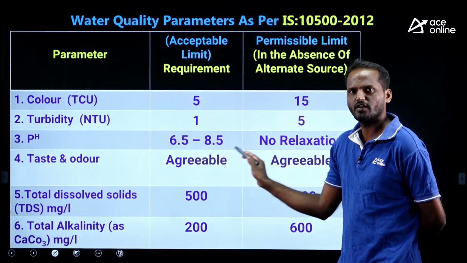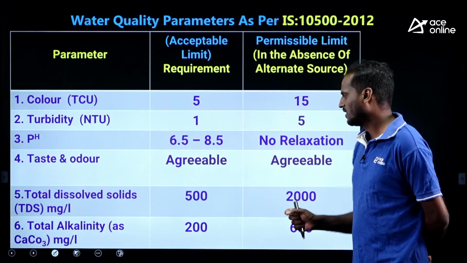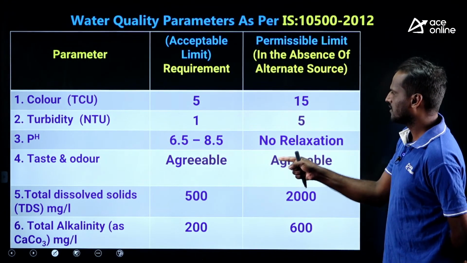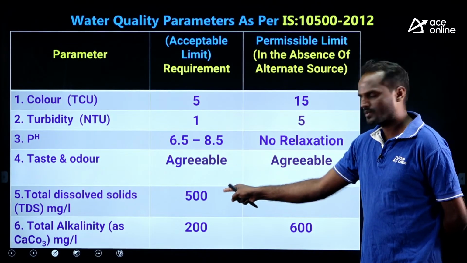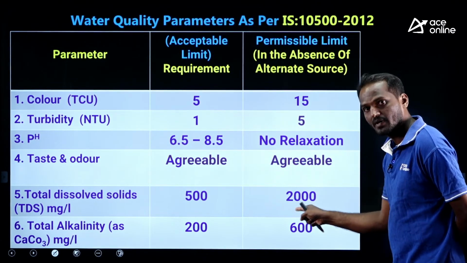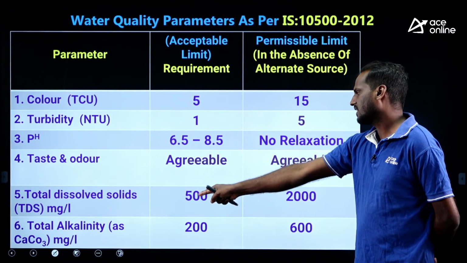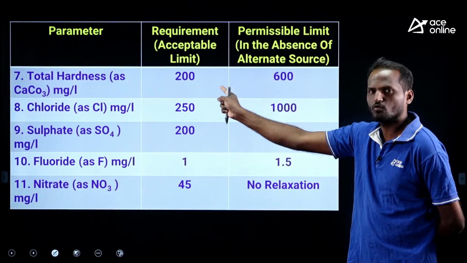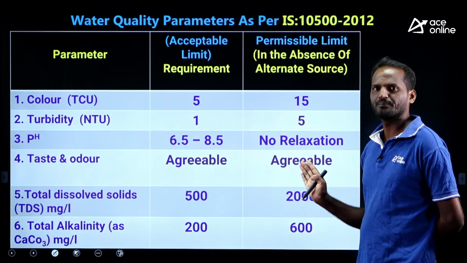pH is 6.5 to 8.5. Very important water quality parameters I have taken. Take a screenshot of this. Order as per this code is agreeable. TDS 500 is acceptable, but he has asked permissible limit, that's why we have taken 2000. Again, total alkalinity and the hardness both are 200, 600. Have you taken the screenshot?